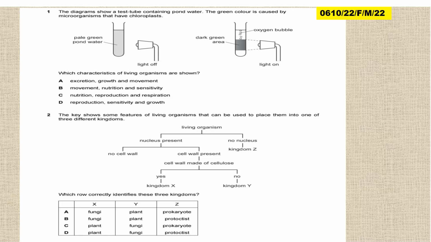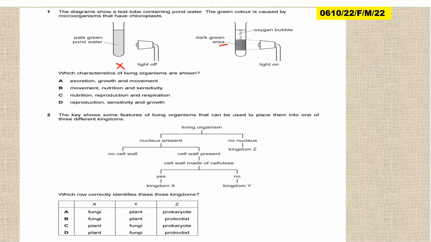This one is paper 2, variant 2, February/March 2022. The diagram shows a test tube containing pond water. The green color is caused by microorganisms that have chloroplasts. The first setup here has no light, pale green pond water. Then a green dark area. Which characteristics of living organisms are shown?